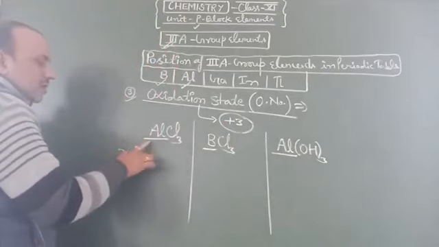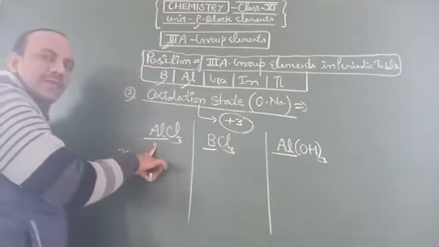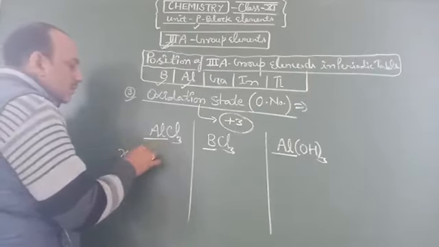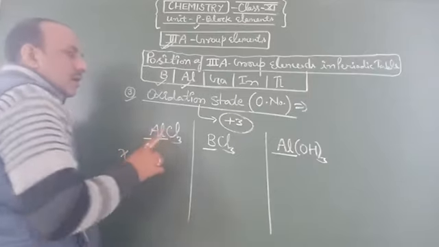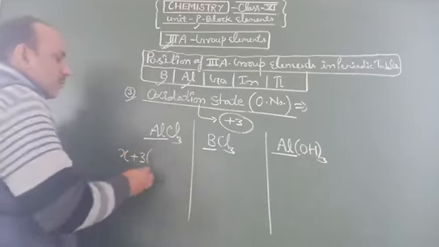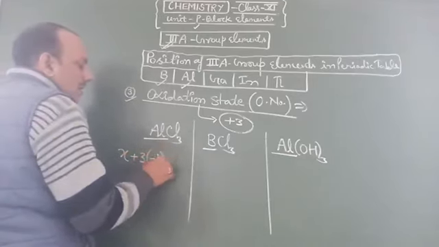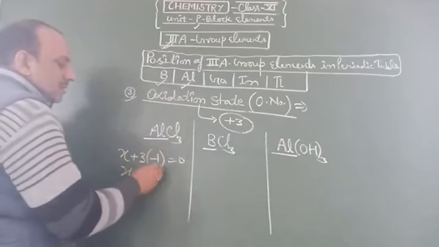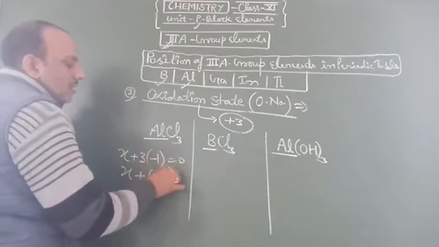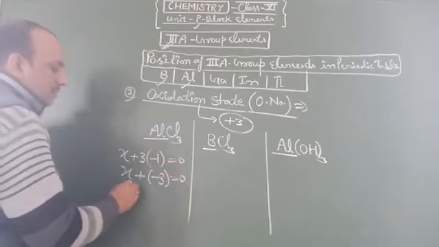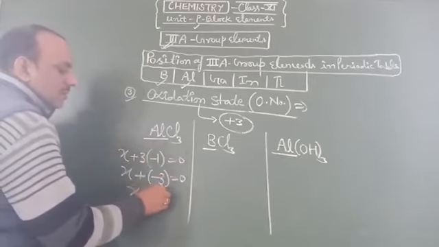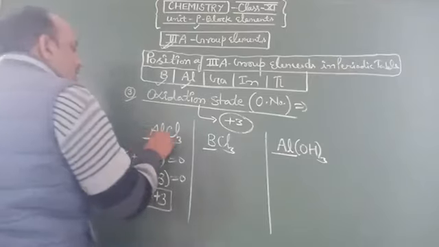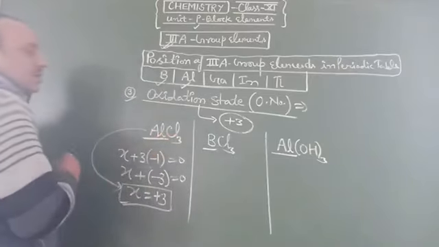Aluminium X, because a single atom of aluminium is available in this compound, plus chlorine 3, and the oxidation value of a single chlorine is -1, equals 0. Then X plus -3 equals 0. So X equals +3. Here Al's oxidation state is +3.